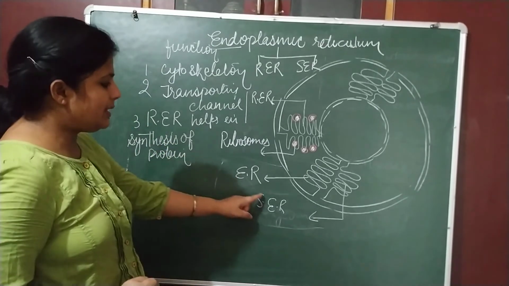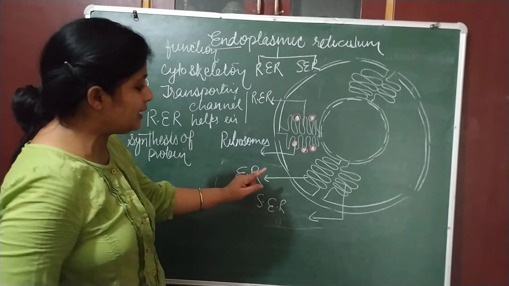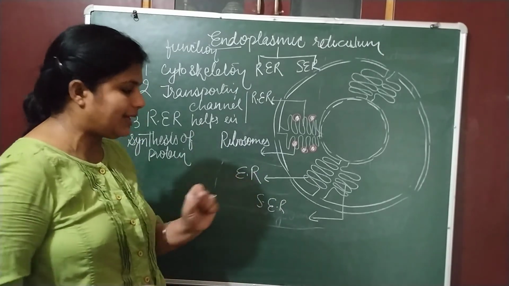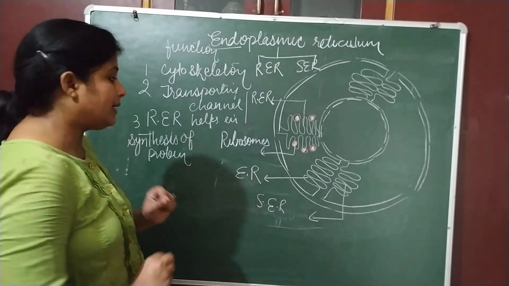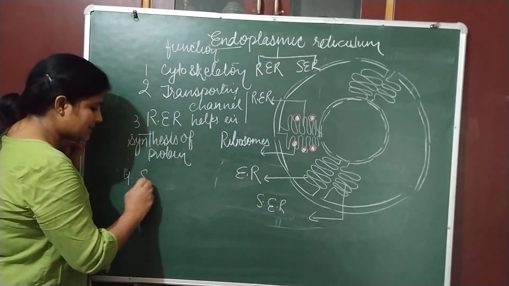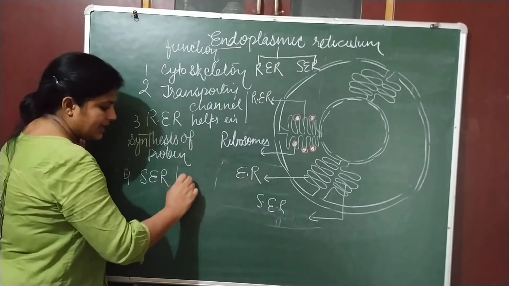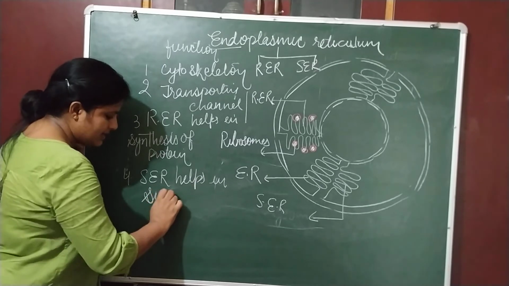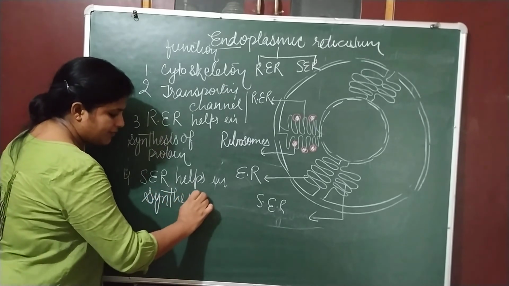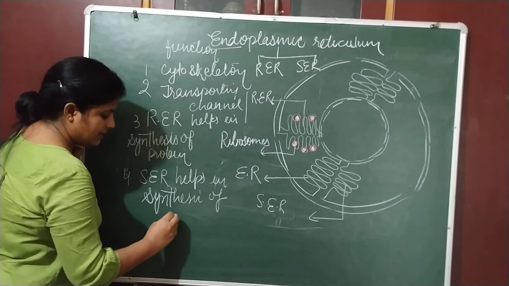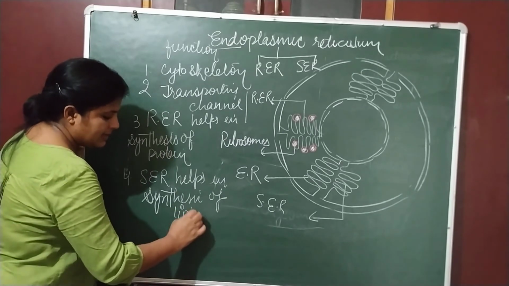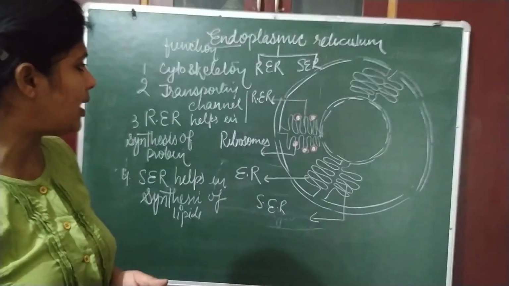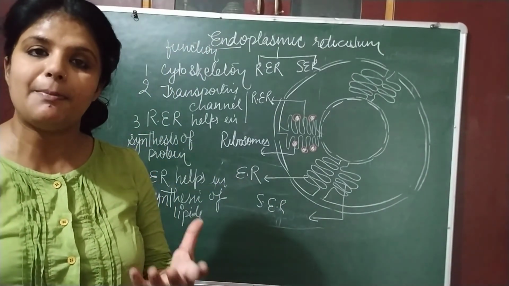Clear? Similarly, smooth endoplasmic reticulum, they do not consist of any kind of ribosomes, so they will not help in synthesis of protein, but they help in synthesis of lipids. SER helps in synthesis of lipids. And if you remember, we have done that protein and lipids are required for the synthesis of plasma membrane.